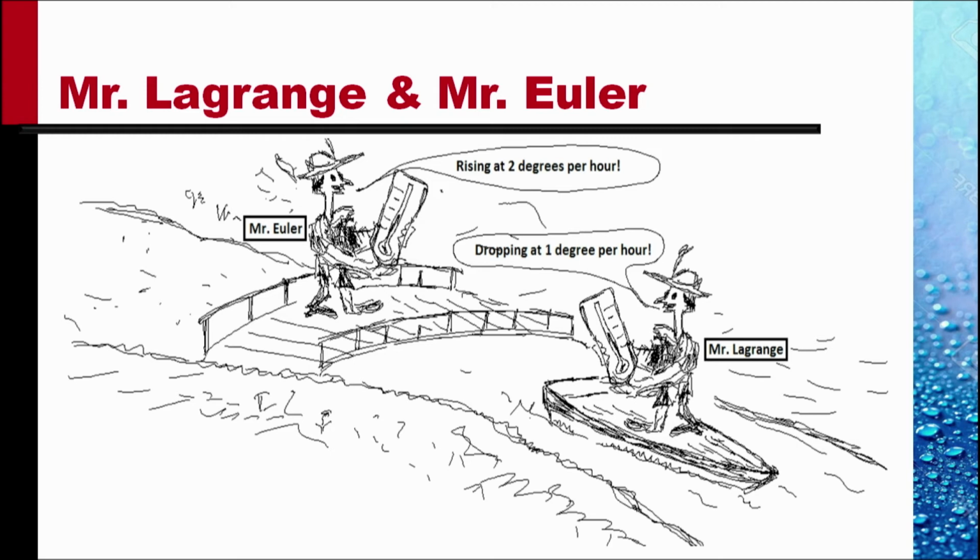Mr. Lagrange, of the material property fame, is floating down the river on a boat, so he's measuring the material rate of change, and he says the temperature is dropping at 1 degree per hour. What's happening? There is a spatial gradient. There's a convective rate of change that defines this difference.